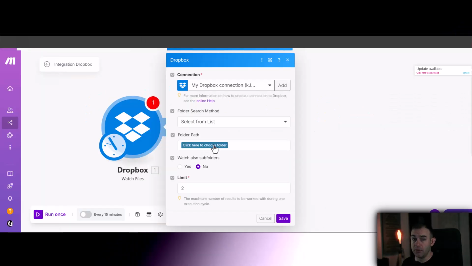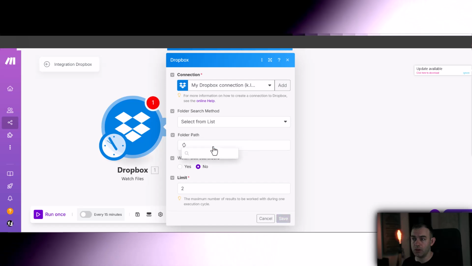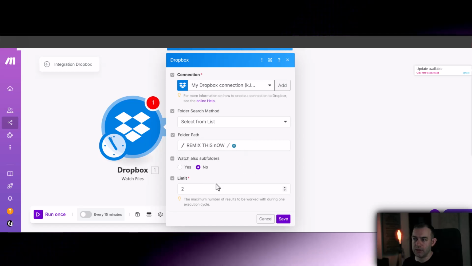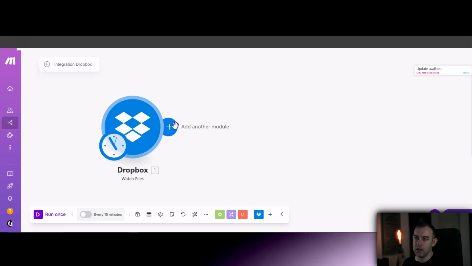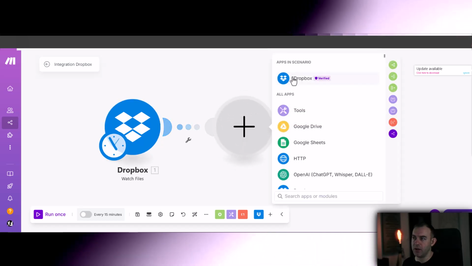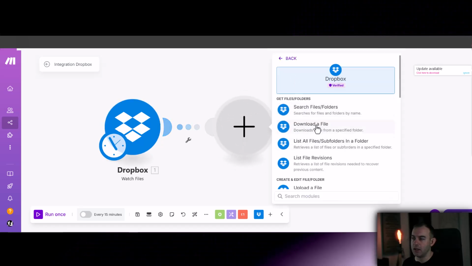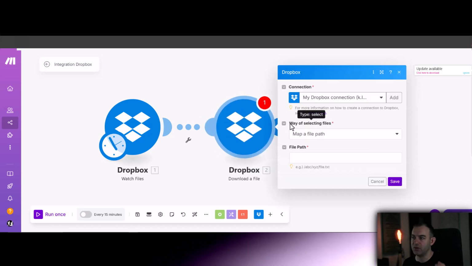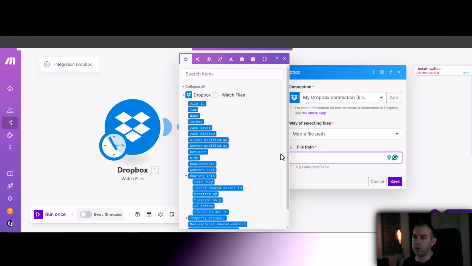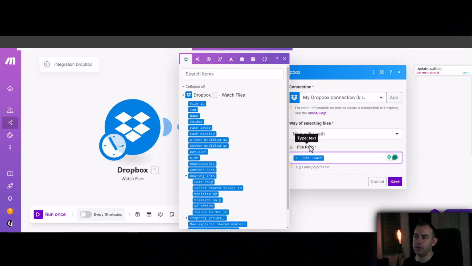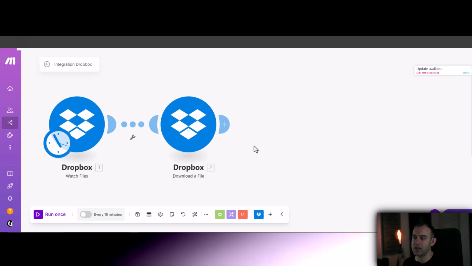Once you've created the folder in the Dropbox, you're going to choose it from here and just change limit to 1, hit save. Click all, save. Now what you want to do is pick this file up by saying download the folder, meaning take it from Dropbox. The file path will be the path lower from the previous module, and then click save.